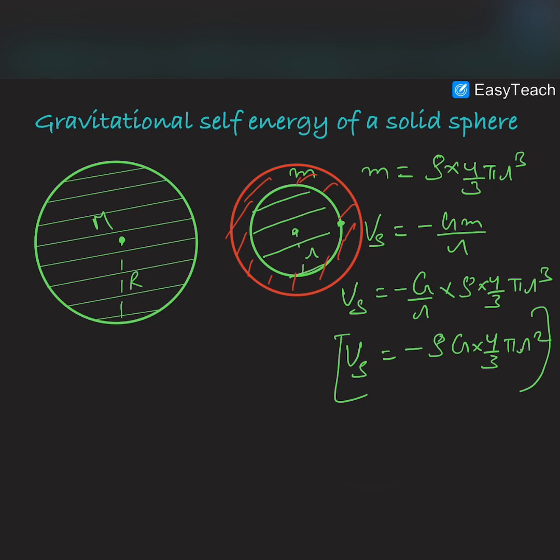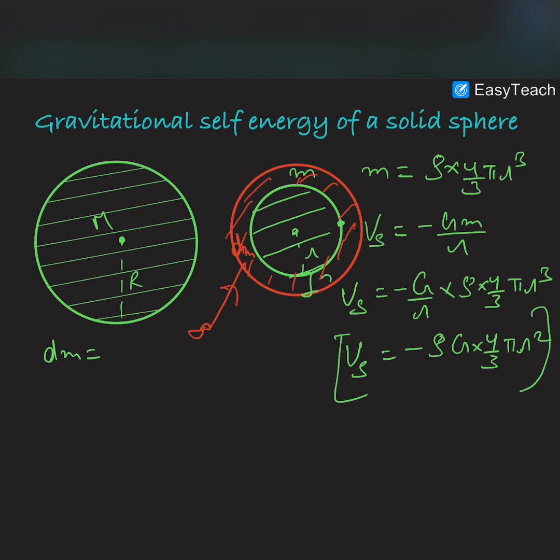So we have brought a dm mass from infinity, and we have distributed this dm mass around this shell. So the work done, first of all, the value of dm will be equal to dr.